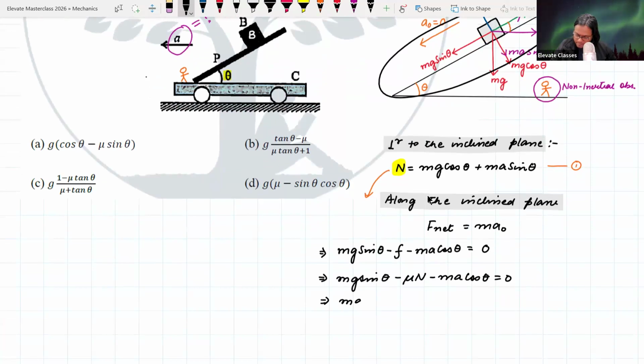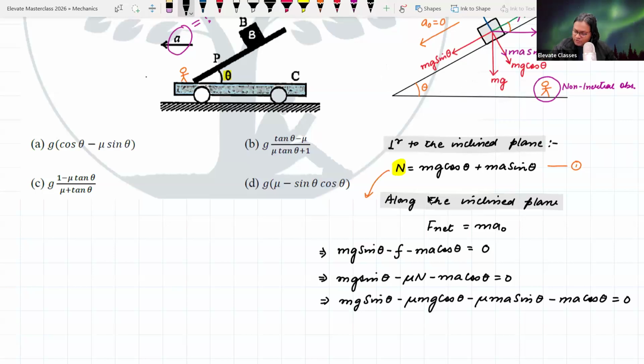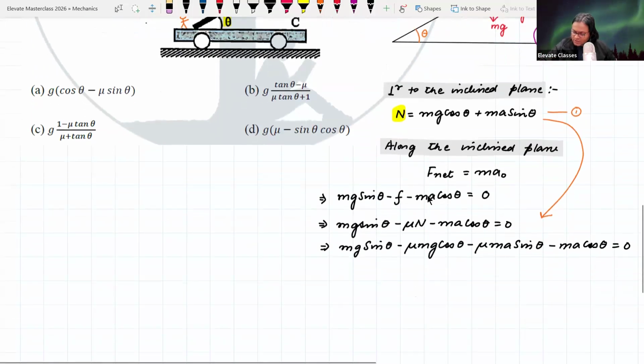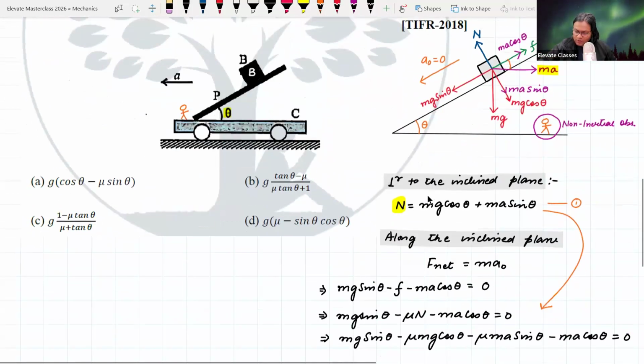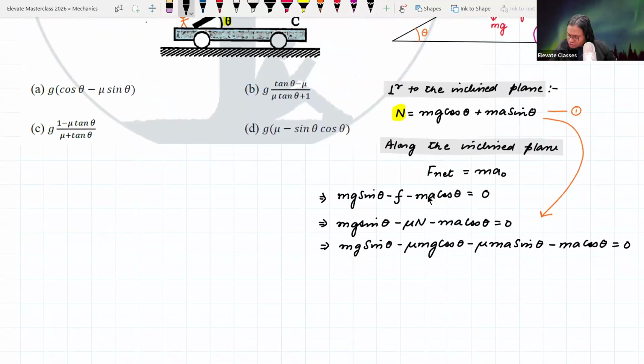mg sin theta minus mu mg cos theta minus mu ma sin theta minus ma cos theta is equal to 0. If I substitute the normal reaction, this is what I get. Okay, so let's just resolve it simply. We want to find out a, so let us bring a to one side. So we have to find out a.